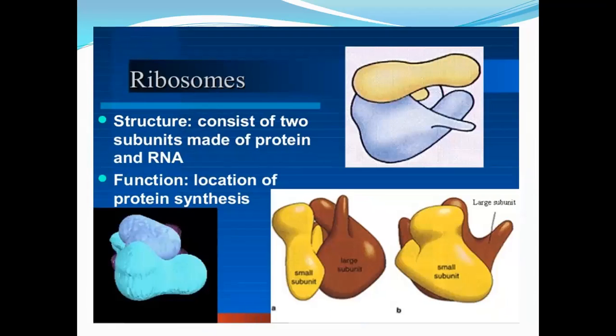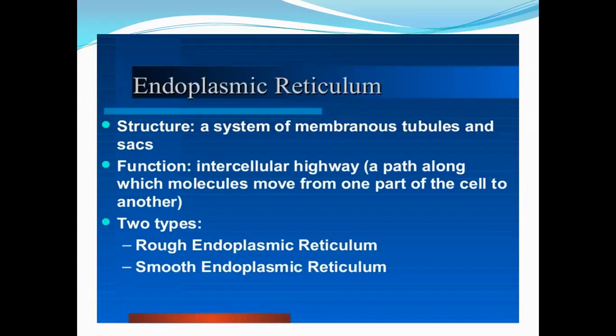Ribosomes. Structure: consist of two subunits made of protein and RNA. Function: location of protein synthesis. Endoplasmic reticulum. Structure: a system of membranes, tubules, and sacs. Function: intracellular highway. There are two types: rough endoplasmic reticulum and smooth endoplasmic reticulum.